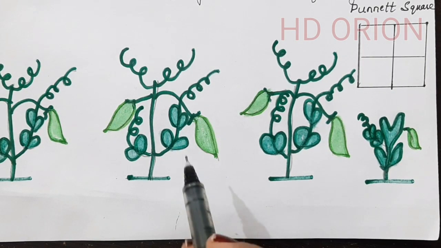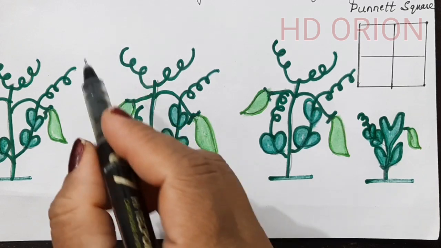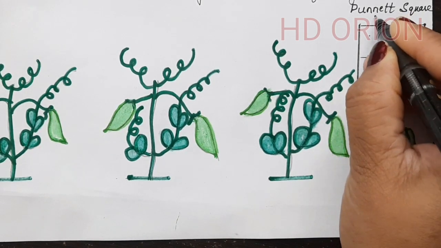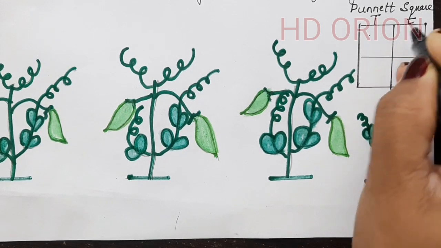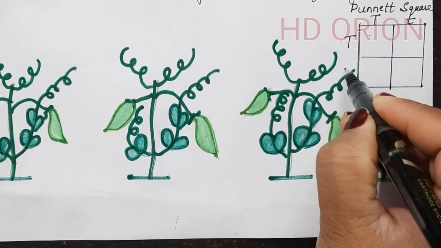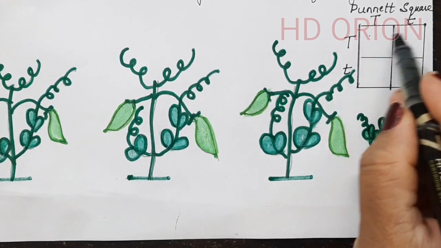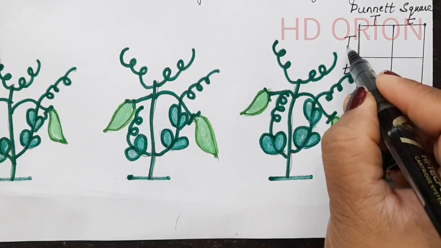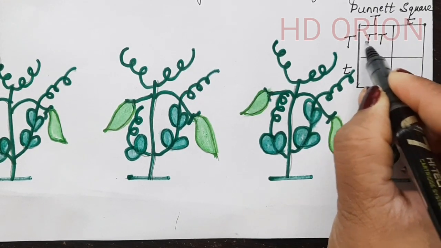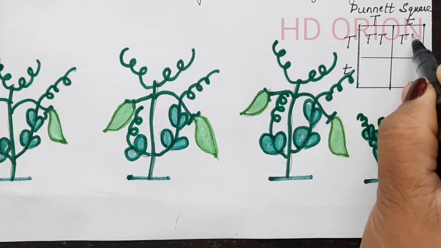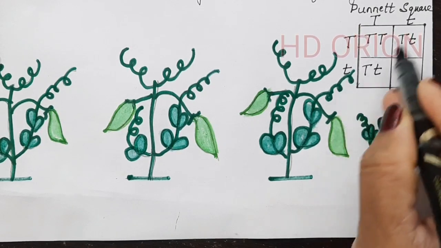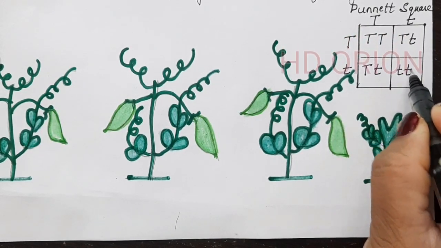What Mendel did in the F2 generation was that he selfed the first generation. In the F1 generation, we got all the plants which were capital T, small t, that means they were tall, and here also capital T and small t. This is the Punnett square in which we are trying to find out the genotype for the F2 generation. So when we cross it, we get a tall homozygous plant, a heterozygous tall plant, again a heterozygous tall plant, and a homozygous dwarf plant.